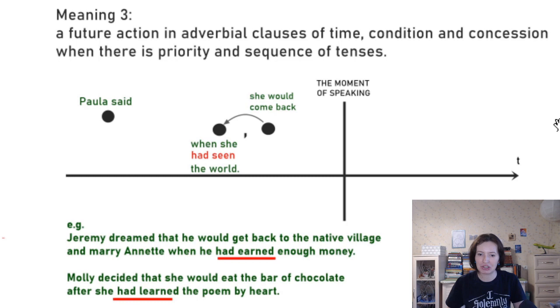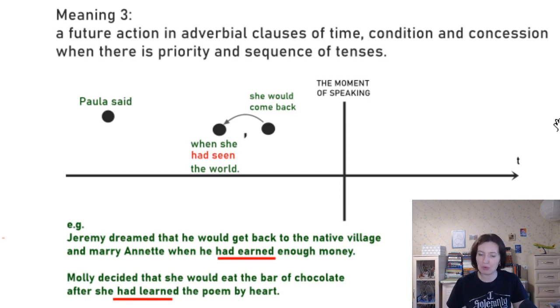Or here, for example, Jeremy dreamed. There are two variants of the verb to dream in the past. One of them is regular, one of them is irregular. Dreamt or dreamed, both are okay. Jeremy dreamed that he would get back to the native village and marry Annette when he had earned enough money, right? So right at the moment, Jeremy did not leave the village yet, right? So he's still dreaming about the future action when he was going to earn enough money, and when he was going to marry Annette, and the action of marrying is going to happen after he earns money, right?